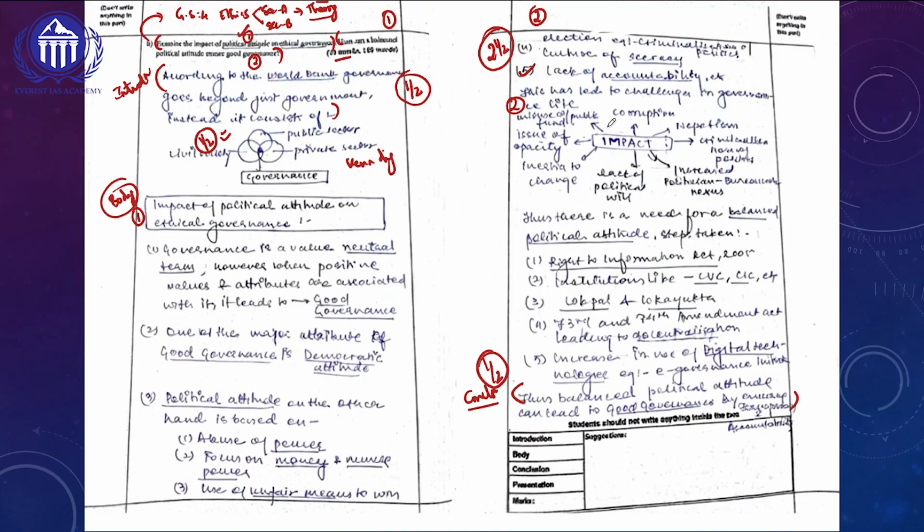Then this has also led to challenges in governance. So she is talking about the other challenges also with respect to the first aspect of the question, because here they are asking us to examine the impact. Impact can be positive as well as negative. So she is trying to cover both the aspects in her answer.